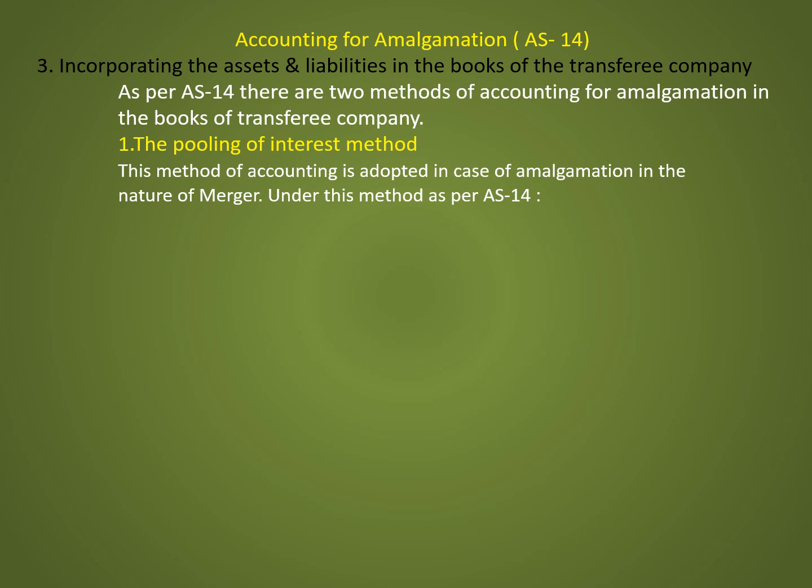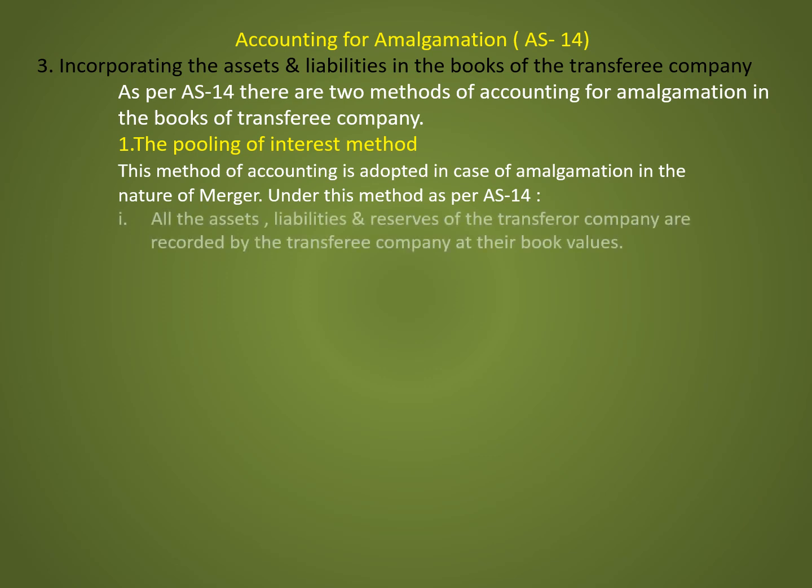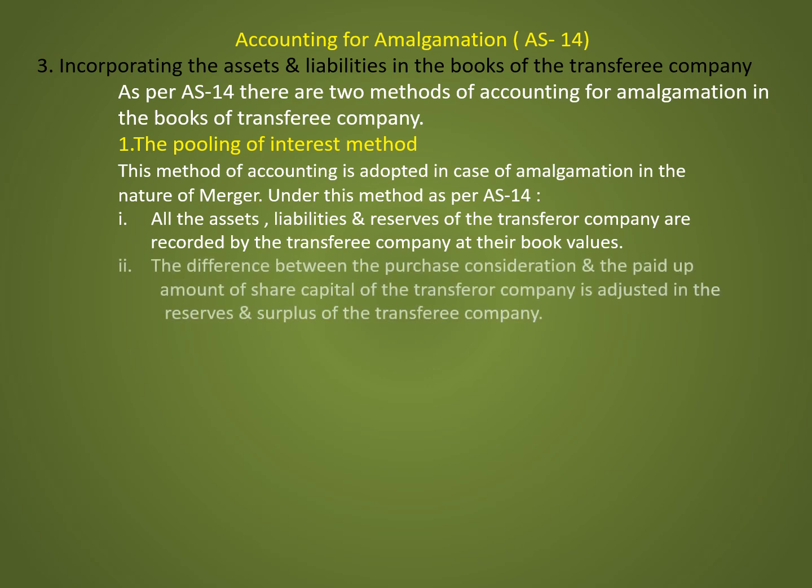Under this method, as per AS 14, the first condition is all the assets, liabilities and reserves of the transferor company are recorded by the transferee company at their book values. The second, the difference between the purchase consideration and the paid up amount of share capital of the transferor company is adjusted in the reserves and surplus of the transferee company.